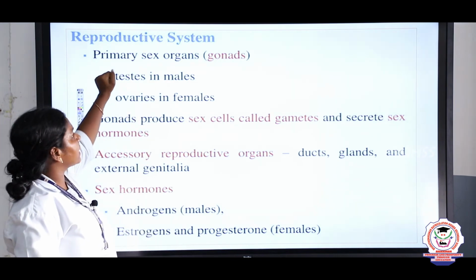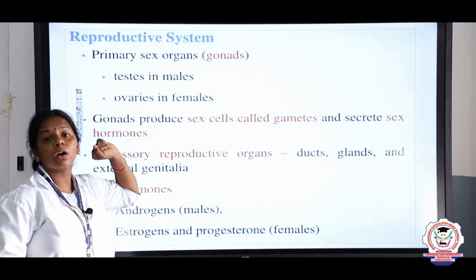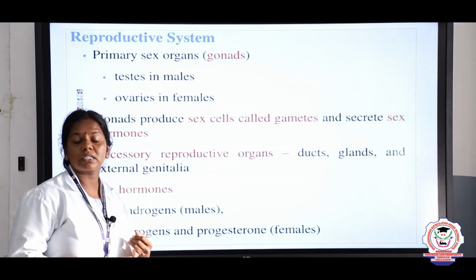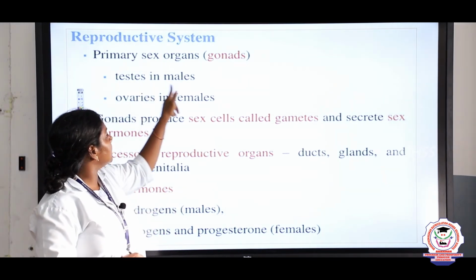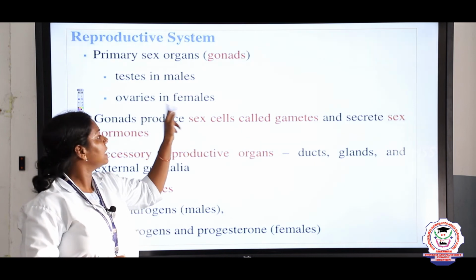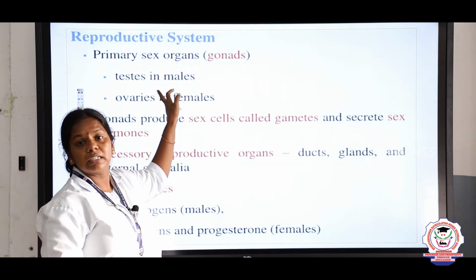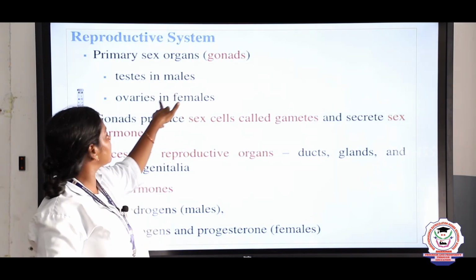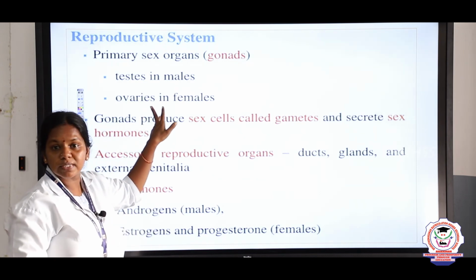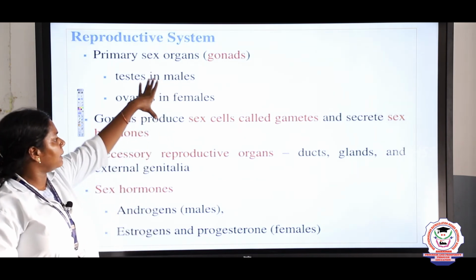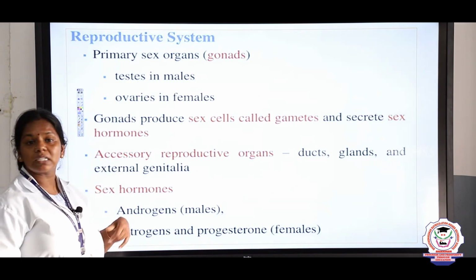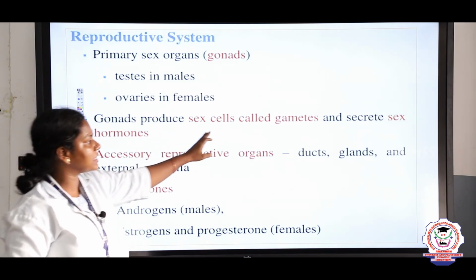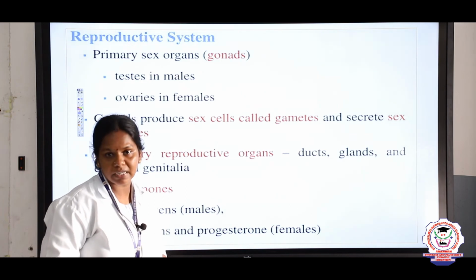First, primary sex organs, we call them gonads. In the male, what is the primary sex organ, children? Testis, right? Testis in males and ovaries in females. What is the function of testis? To produce the sperms. What is the function of ovaries? To produce the eggs. So these are all the primary organs. So if they ask in 2 marks, what are gonads? The gonads are the sex organs which produce the gametes, right?